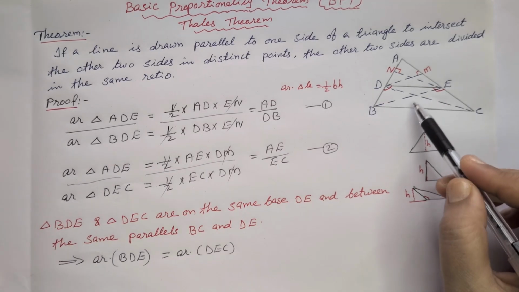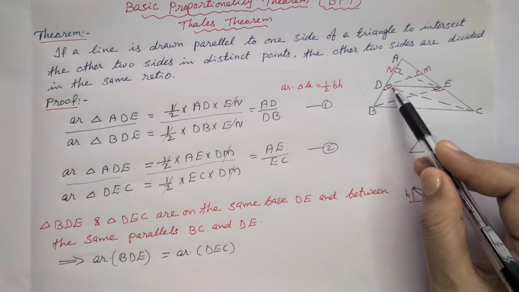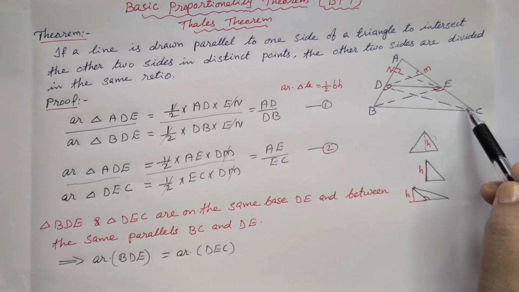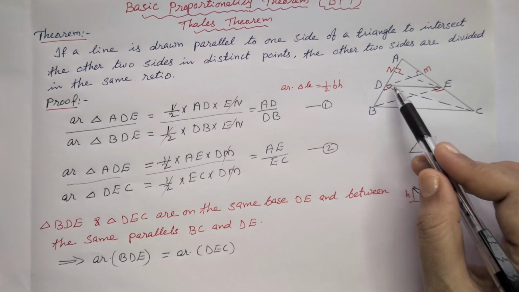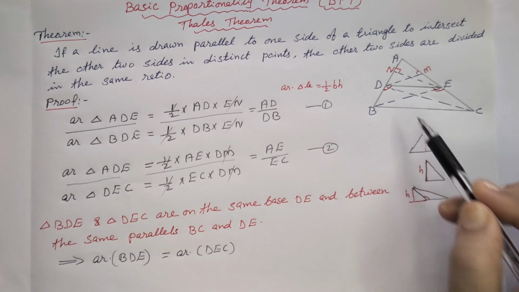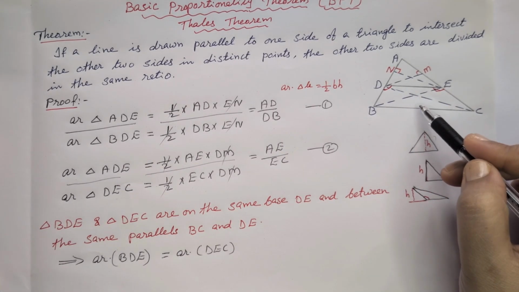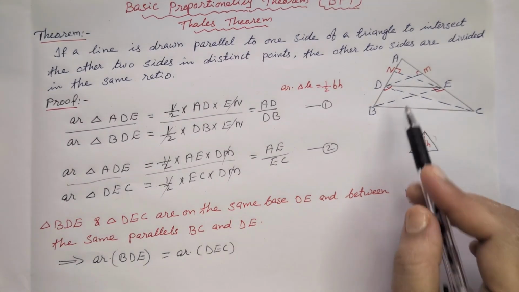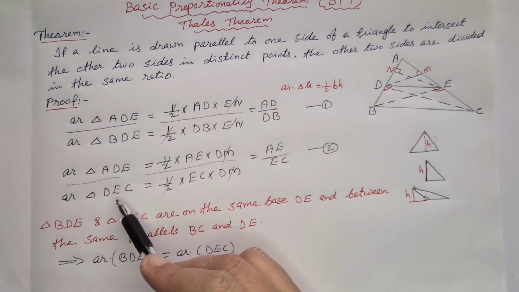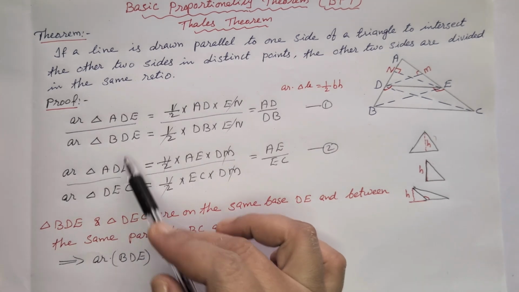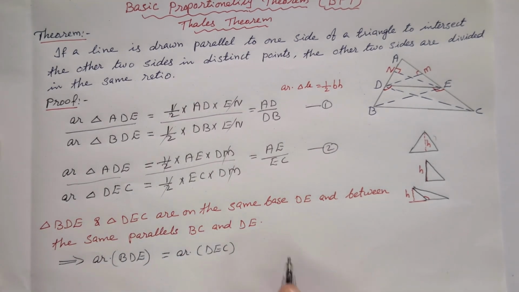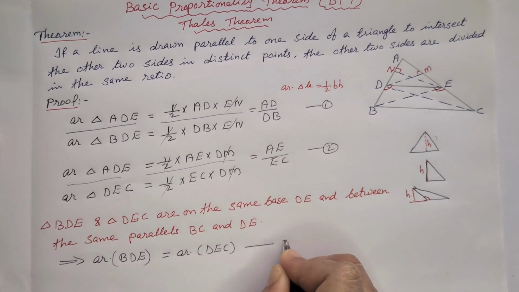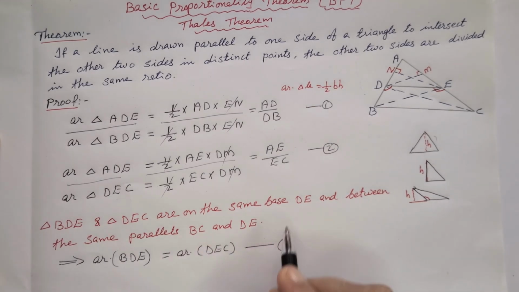These two triangles lie between the parallel lines DE and BC, with the same base. Therefore, their areas will be equal. Using this theorem, we can write area of triangle BDE is equal to area of triangle DEC. This we consider as equation 3.